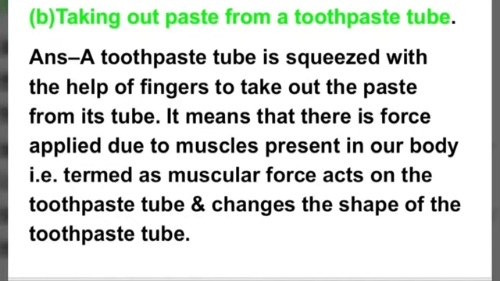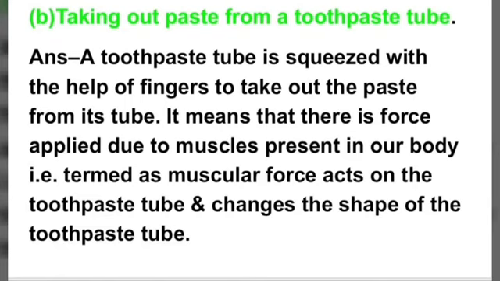Means we applied force by our muscles, which is termed as muscular force, and it acts on the toothpaste tube and changes the shape of the toothpaste tube. So in this situation, the muscular force acts on the toothpaste tube and the shape of the toothpaste tube changes.